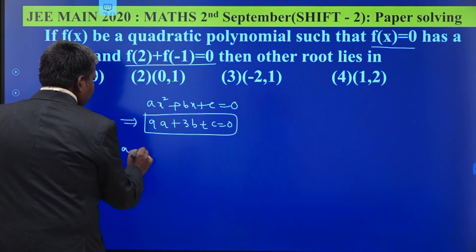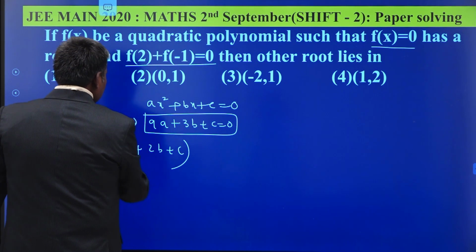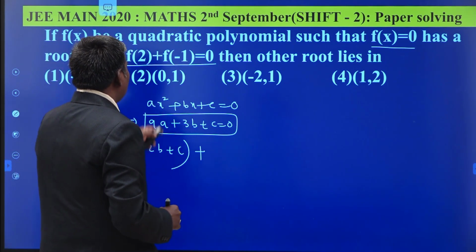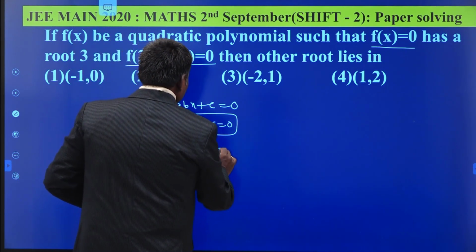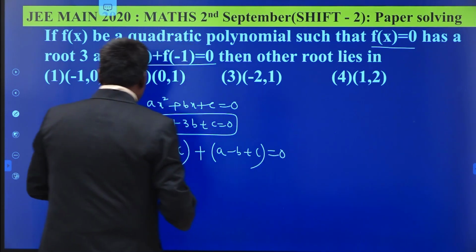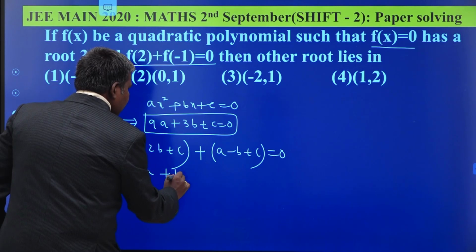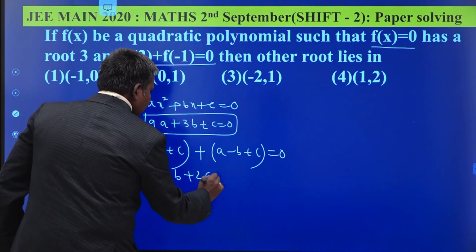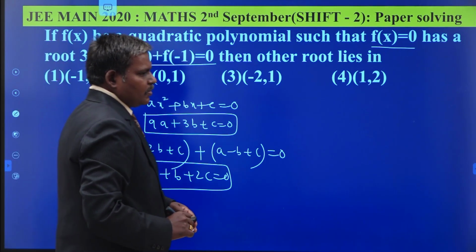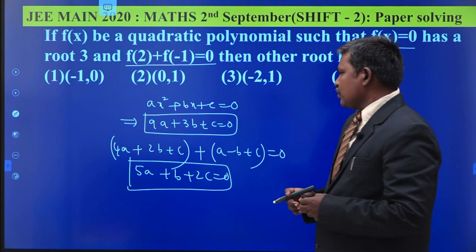4a plus 2b plus c, and f of minus 1, minus 1 whole square is 1, so a minus b plus c is equal to 0. 4a plus a is 5a, 2b minus b, plus 2c, this is equal to 0. These are the two conditions. By solving these two equations, we obtain the ratio of a, b, c.